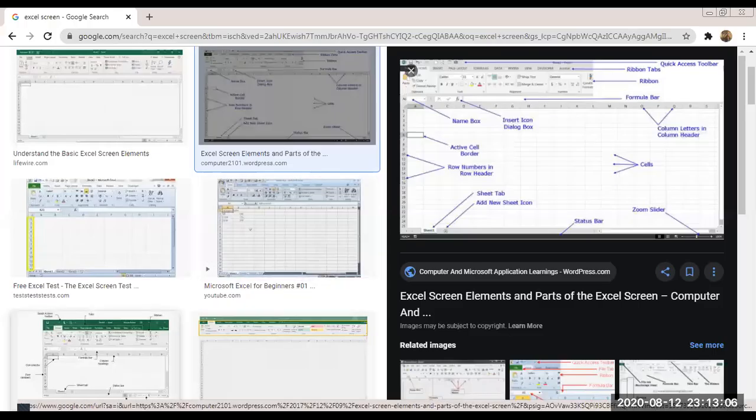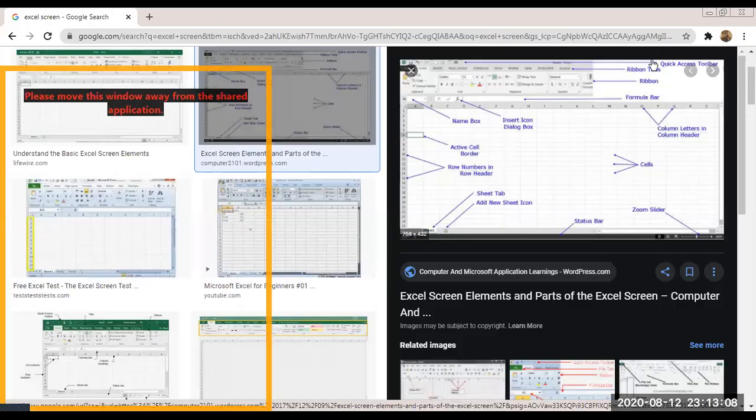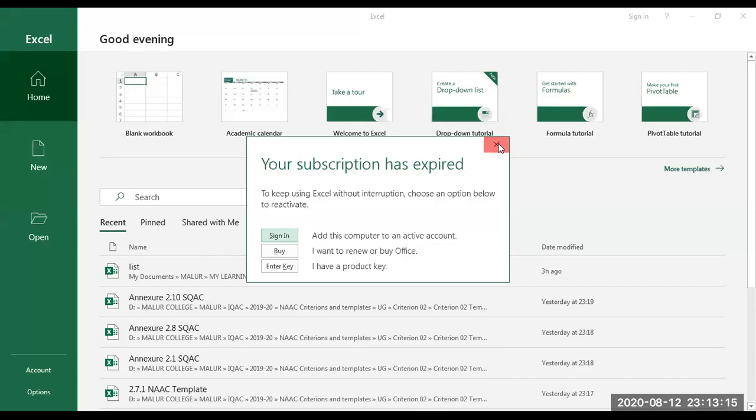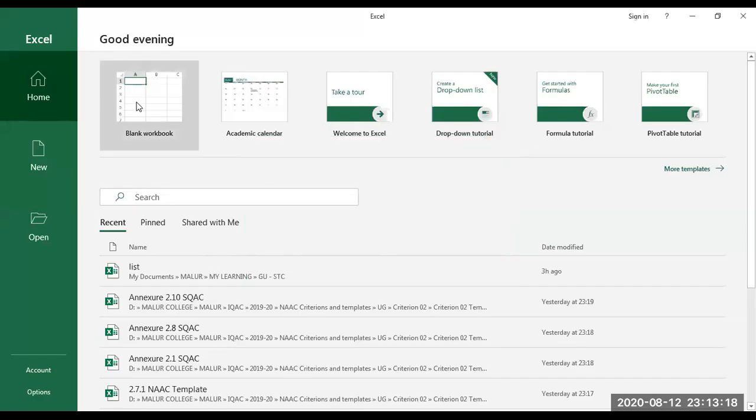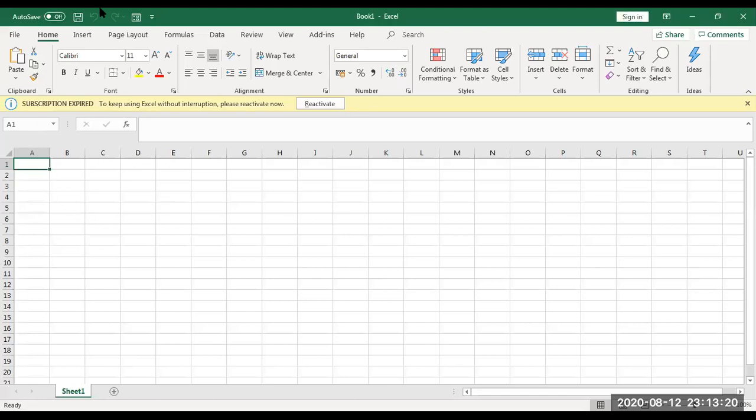I'm sharing the screen. Our Excel will look like this. Once you open Excel, click a blank workbook. Remember these terms: in Word, I call it a document; here I call it a workbook. Whatever you prepare here, you will call a workbook. You can see the name here is also Book1.